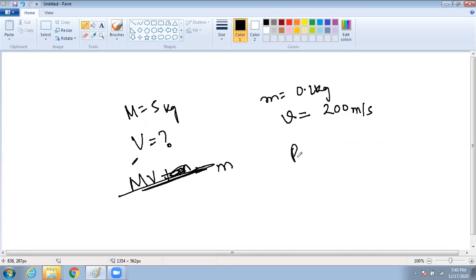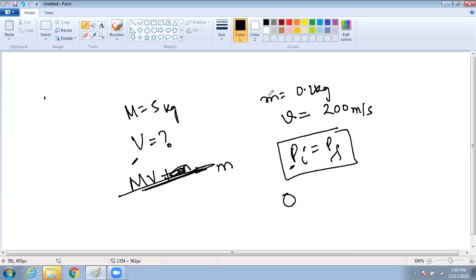What is this? Pi is equal to pf. That means initial momentum is equal to final momentum. Tell me, initially the objects were not moving; they are at rest. So the velocity was zero. So what is the initial momentum? Initial momentum is 0, because they are not moving.